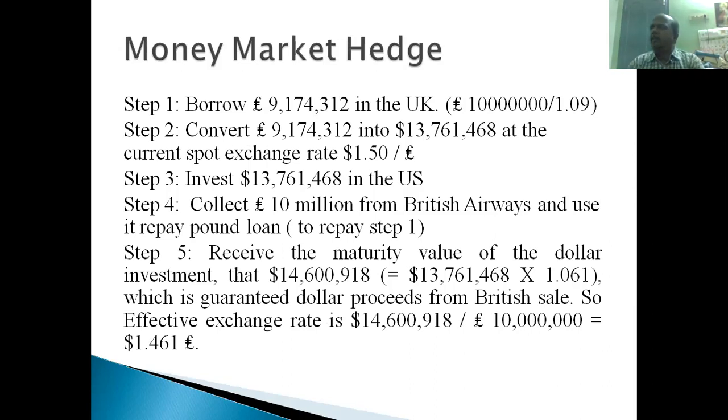So using this money market, how will Boeing Corporation hedge the money to be received after 1 year? In the case we discussed, the exchange rate now is $1.50 per pound. When British Airways settles the amount of 10 million pounds and pays Boeing Corporation, suppose the exchange rate has gone down to almost $1.40 per pound.